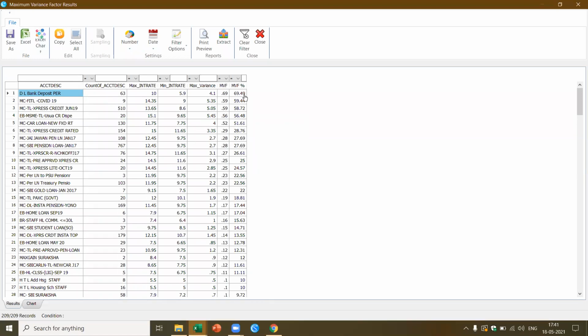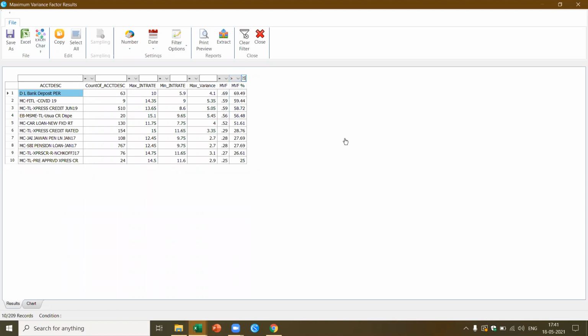Let's say in this case, I want to pick up which are the rates where the variance is greater than 25%. I can just go here and say greater than 25%, and give me the ones which are greater than 25%. Or let's say greater than 20%. I can get this. With this, as I said, you can make the data talk based on the questions you want to ask.